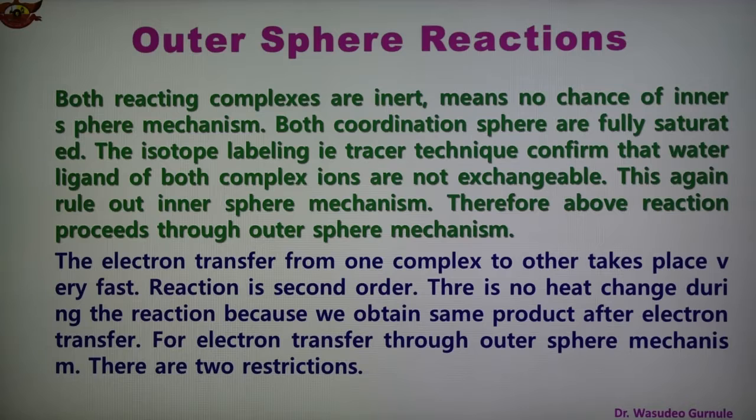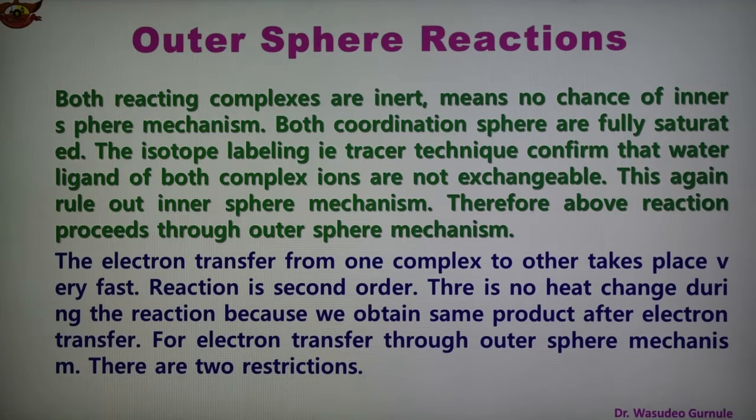So 2-3 points are there. In this case, the coordination spheres are fully saturated. Both the reacting complexes are inert, and the water ligands of both the complexes are not exchangeable, and the tracer technique shows ligands are not exchangeable. So all these points suggest that the reaction takes place through the outer sphere and not through the inner sphere mechanism.